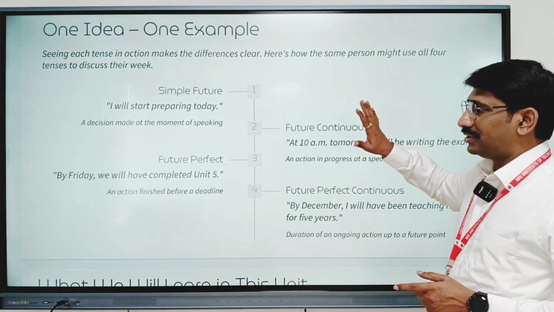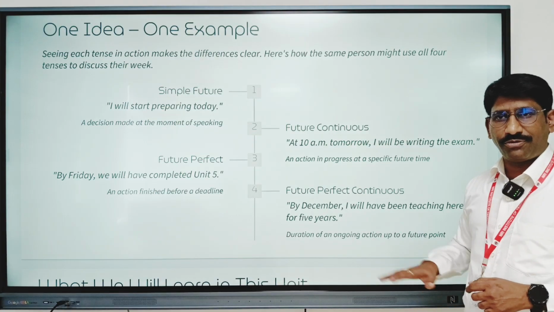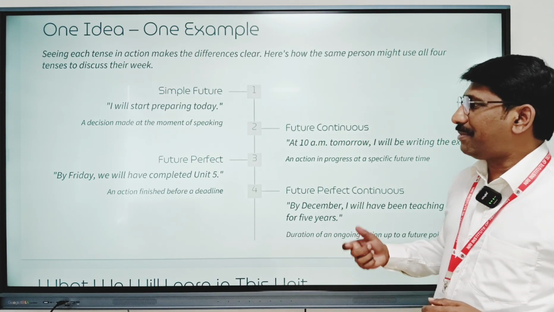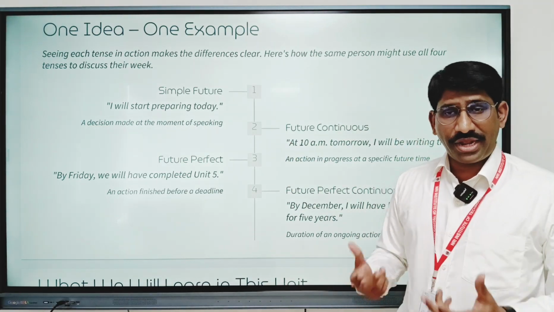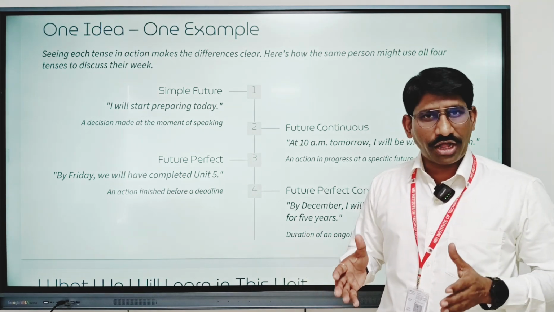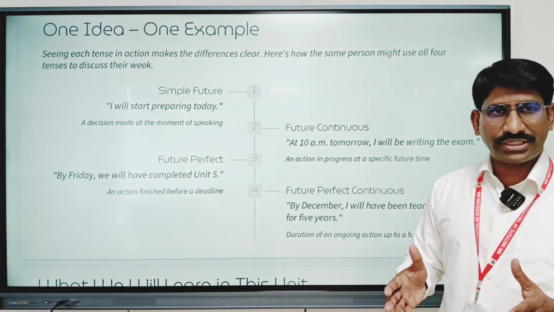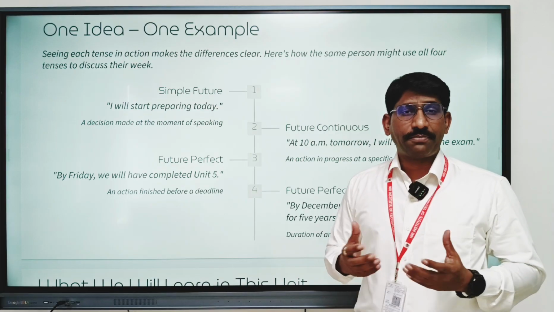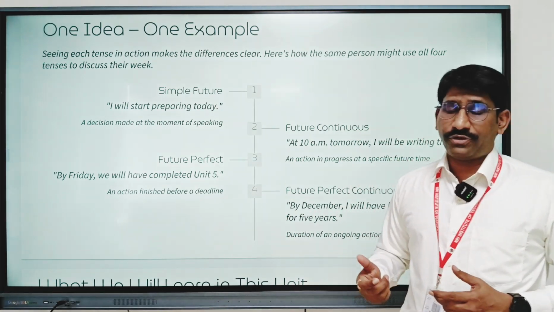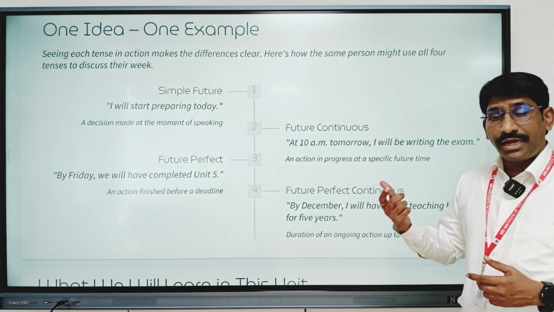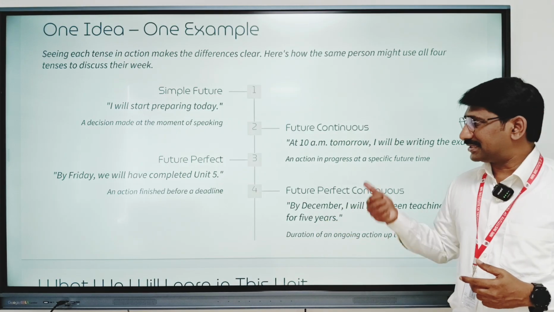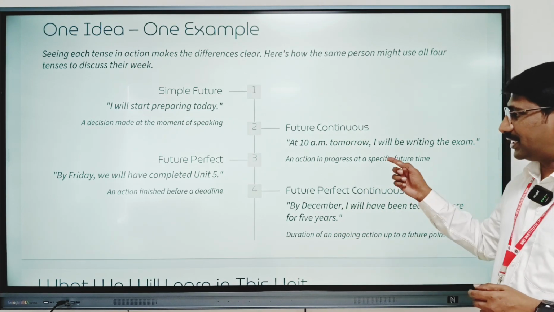You can see here we have the 4 future tense aspects given with examples. If you look at the example "I'll start preparing today," I'm actually talking about a decision that I made at the point of speaking. So this was not a premeditated decision, it was made on the spot. If you're talking about a decision that is made on the spot without any prior plan, the best tense you can use is simple future. But what if you want to talk about an action that you will be participating in or continuing to do at some time in the future? Yes, then you have to use future continuous tense. You can look at this example.